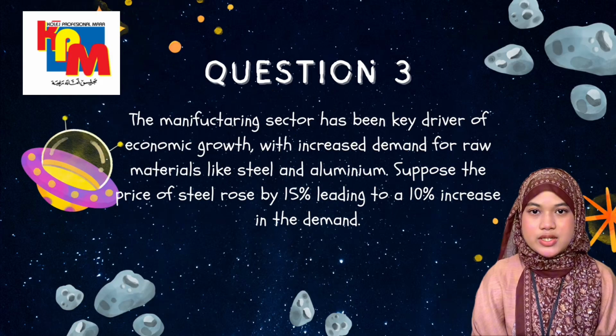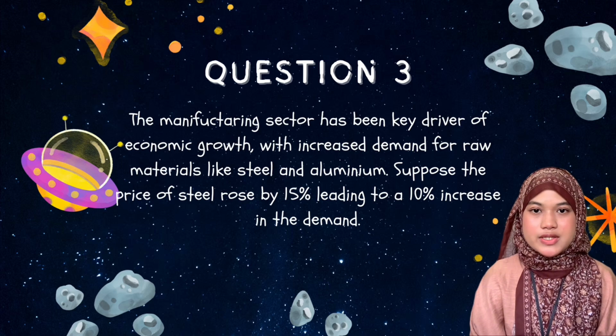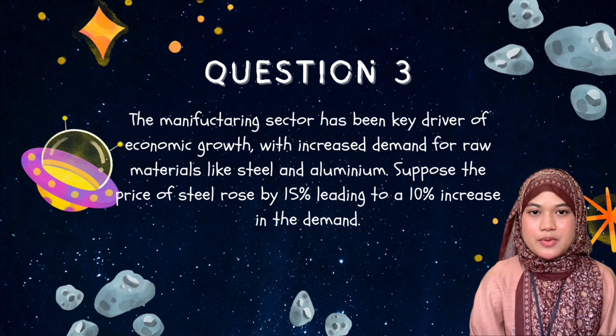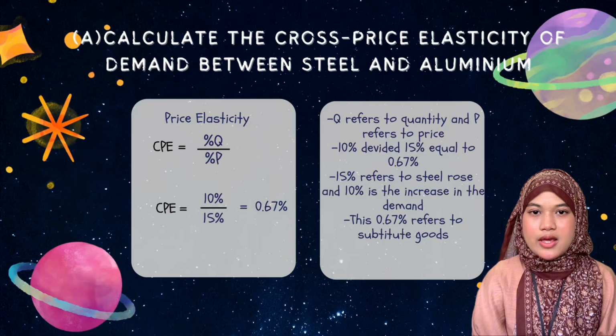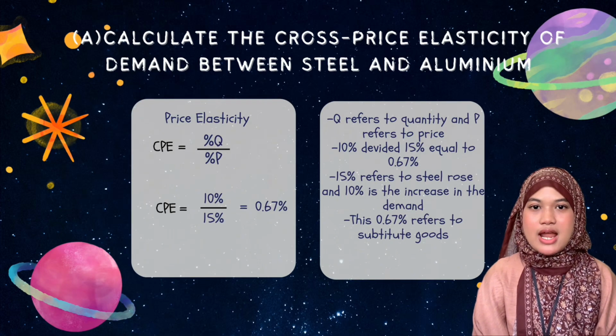Now let's figure out. This is my question. The manufacturing sector has been a key driver of economic growth with increased demand for raw materials like steel and aluminium. Suppose the price of steel rose by 50%, leading to a 10% increase in the demand. The first question is A. Calculate the cross price elasticity of demand between steel and aluminium.